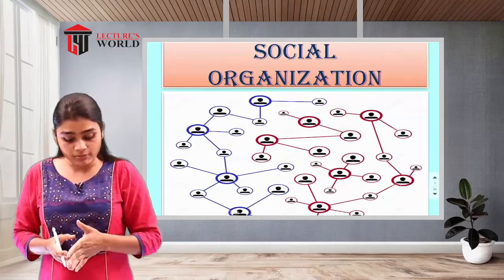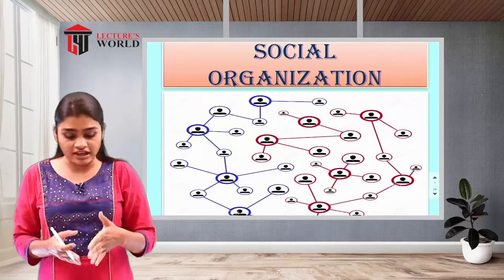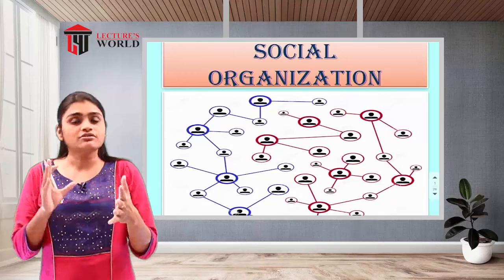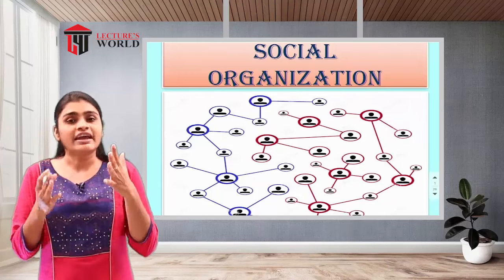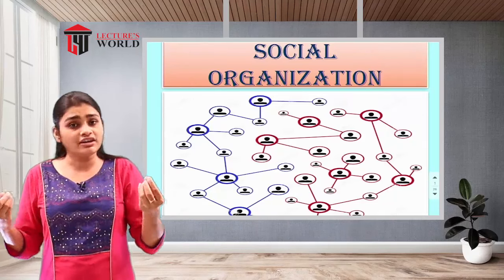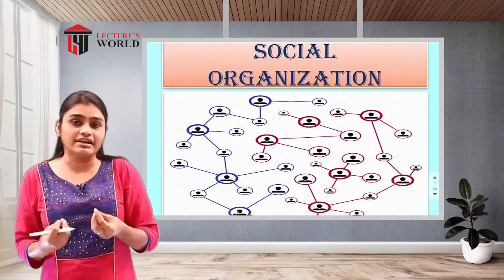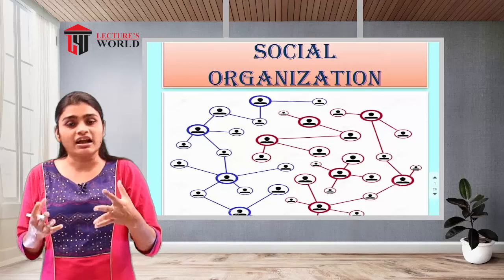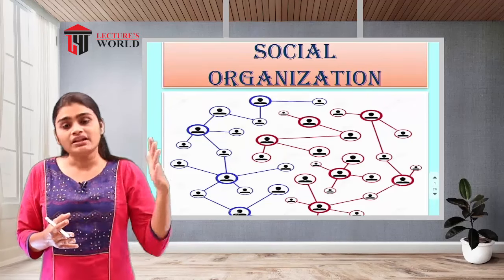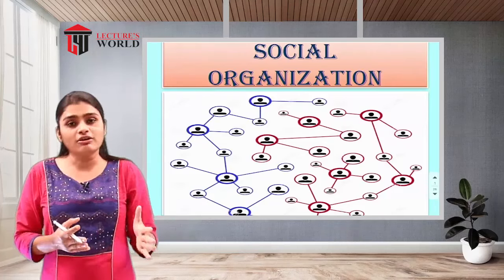So when we talk about this same thing, organization, in our sociology, that is social organization. Social organization, we can say, is when two different individuals are having a social relationship, at that time we can consider it as social organization. For example, the family.